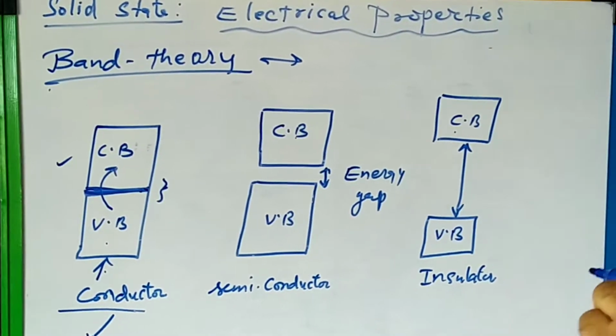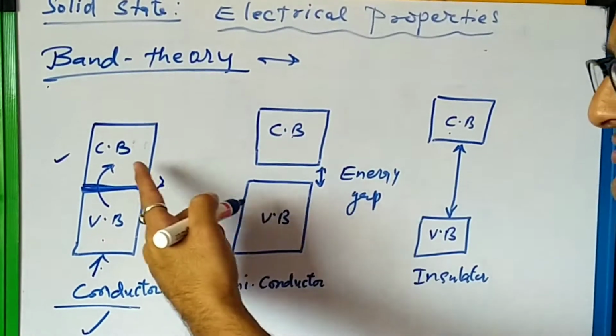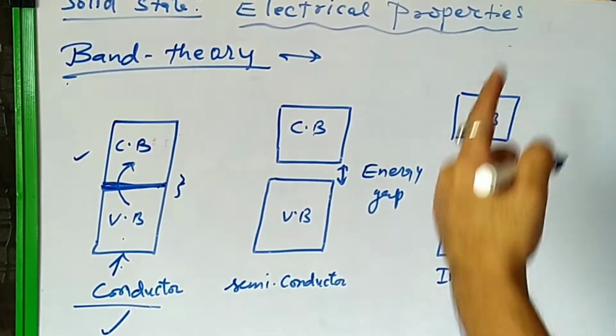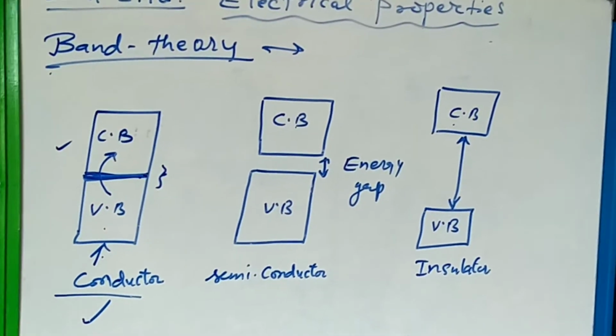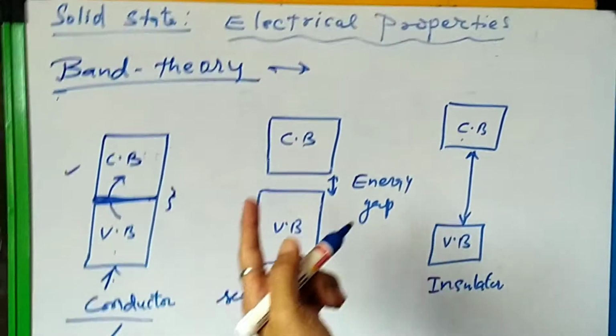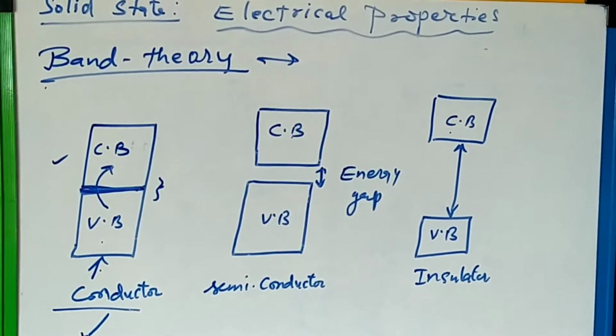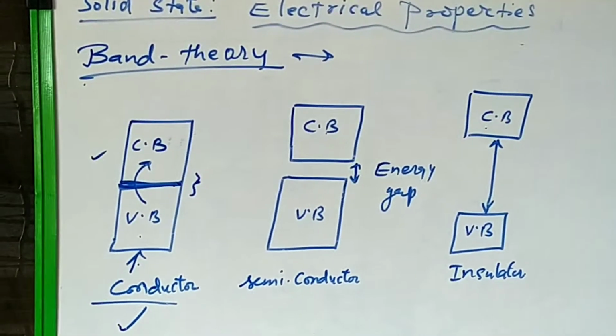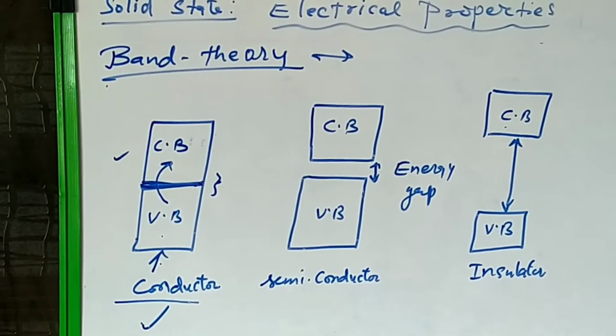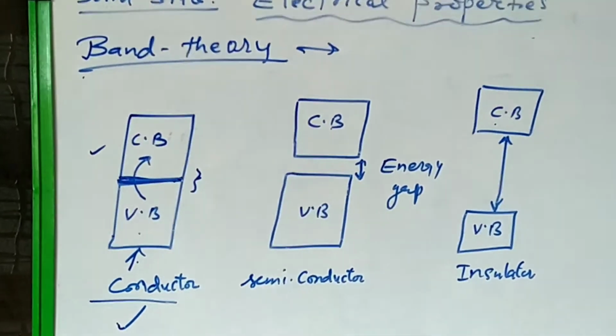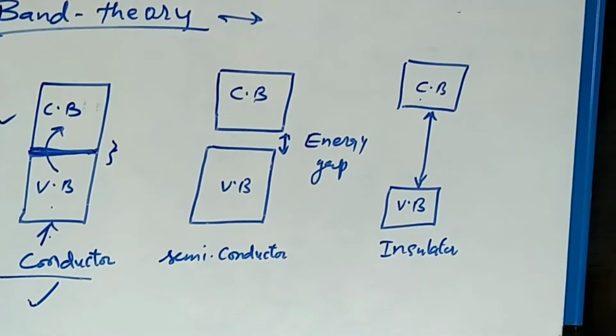Remember, when the electrons are present in the conduction band, then only they will conduct electricity. Otherwise, they will not be able to conduct electricity. So why are conductors good conductors, or why can they easily conduct? Because the energy gap is very less, right?